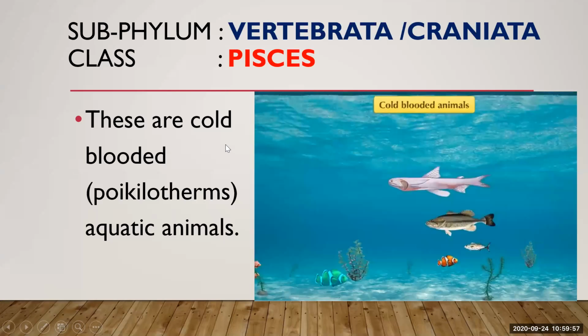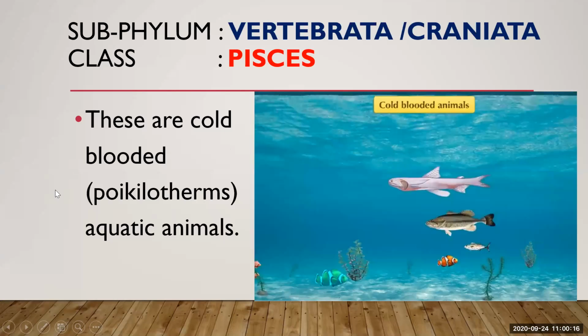They are not able to maintain their constant body temperature. As the temperature in the environment decreases or increases, their body temperature also fluctuates. So when there is a rise in temperature, their body temperature rises. If there is a decrease in temperature, their body temperature decreases.